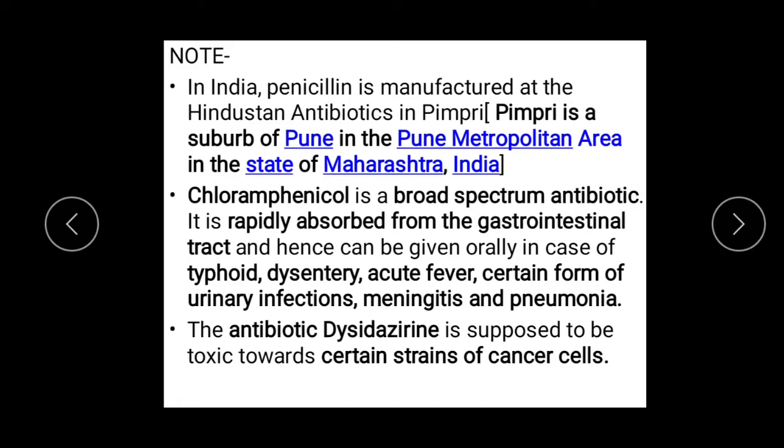Chloramfenicol is readily absorbed in our gastrointestinal tract, and it is used in the treatment of typhoid, dysentery, acute fever, certain forms of urinary infection, meningitis, pneumonia, etc. And as I told you, dicid is used against cancer cells.